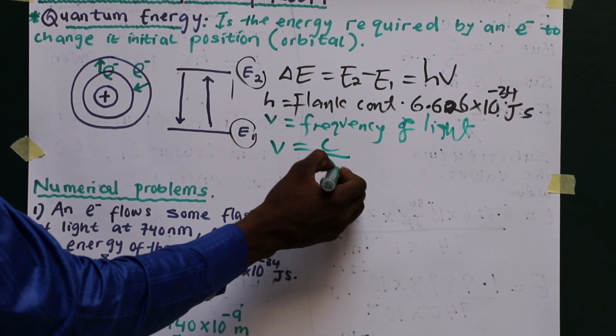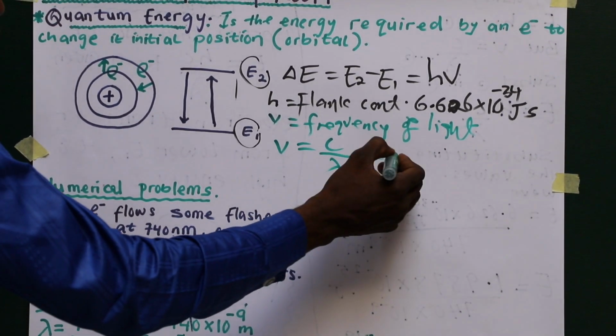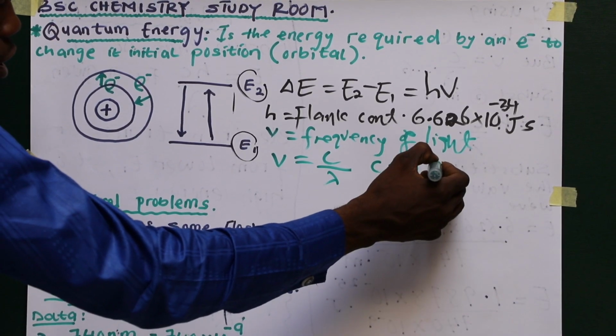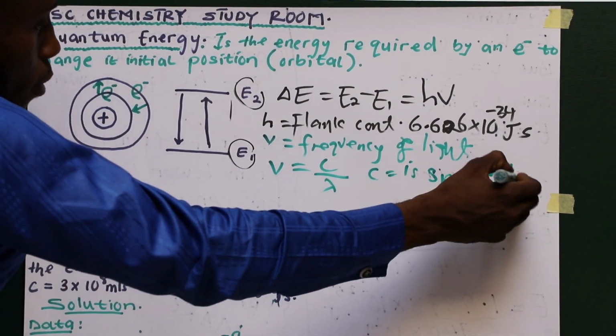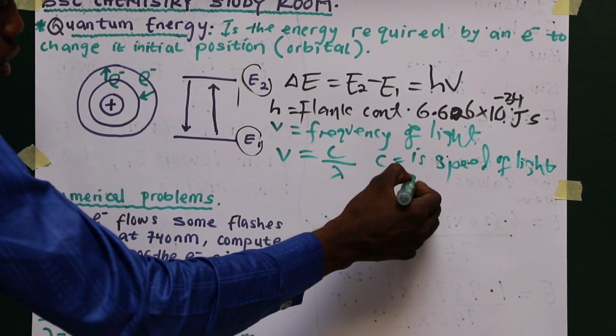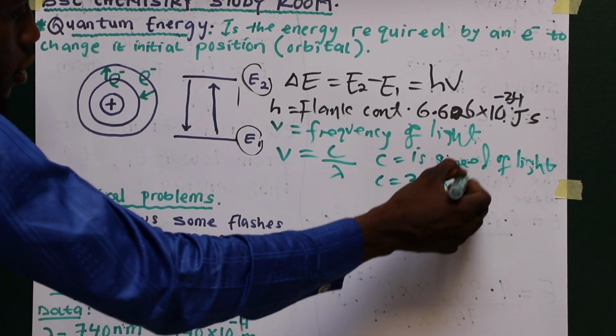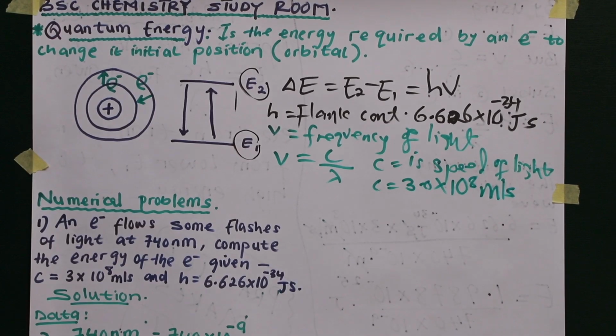And ν is equal to c over wavelength, whereby c is the speed of light. And c is a constant given as 3.0 times 10 power 8 meter per second.